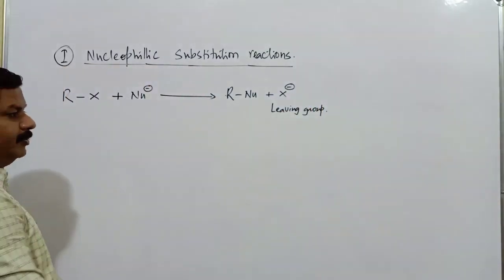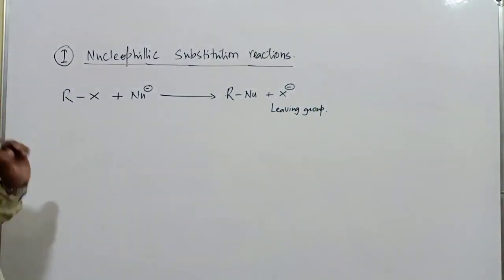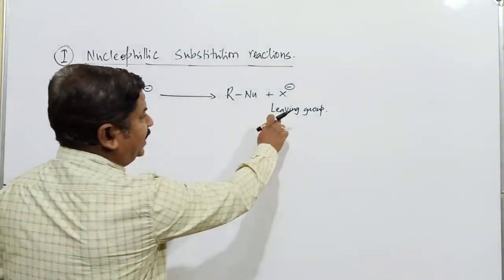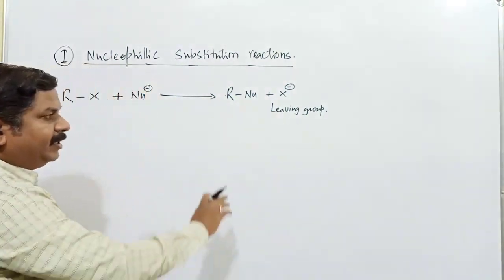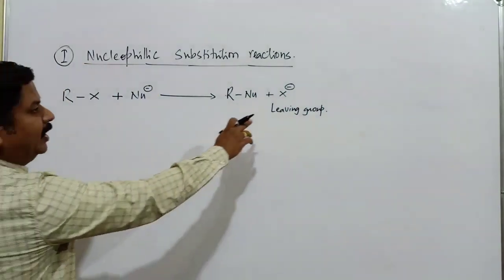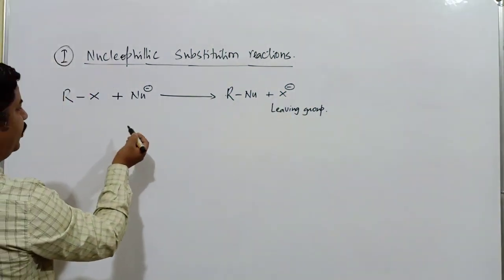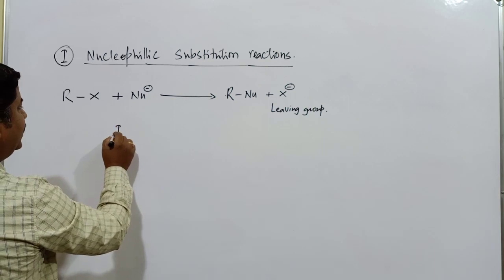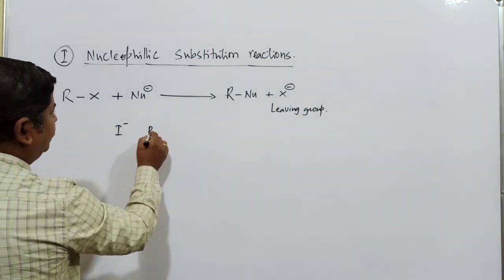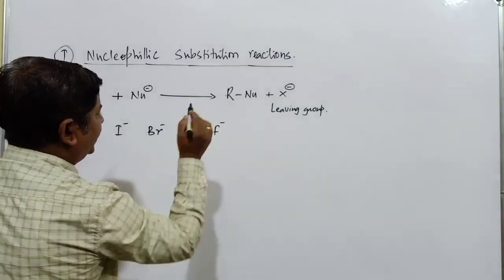The better the leaving group, the more the rate of nucleophilic substitution reactions. As the leaving group is better, the rate of this substitution reaction also takes place in a good manner. The order of better leaving groups among halides is I minus, then Br minus, after that Cl minus, and next F minus.